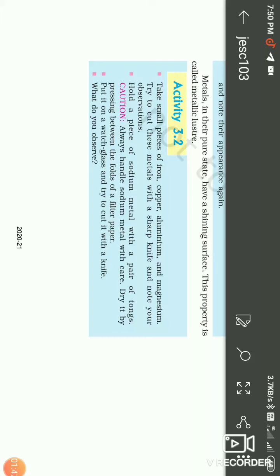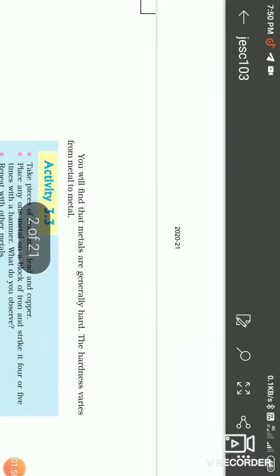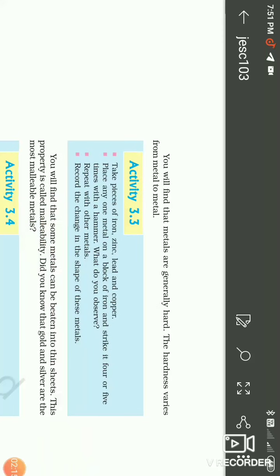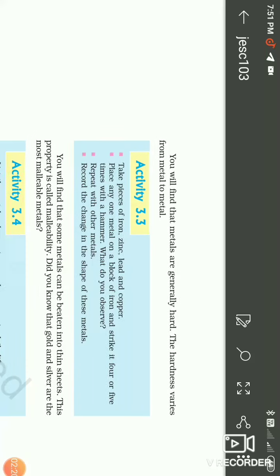Activity 3.2, read it. The next property is hardness. Metals are hard in nature. We studied all these properties in the last standard, that's why we are not taking them in detail. Metals are hard in nature. Hardness is another property.